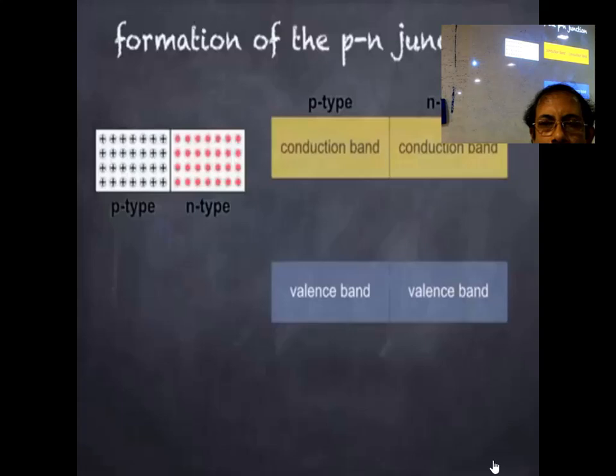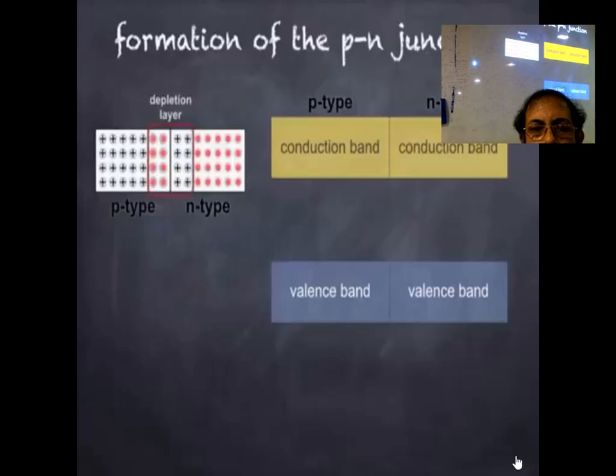Where the p-type and n-type regions meet is known as a p-n junction. Here, electrons from the n-type material move across the junction and combine with holes from the p-type, and vice versa. This is a process known as diffusion, which creates a region within the semiconductor known as the depletion layer. The depletion layer is effectively an insulator due to the lack of majority charge carriers within it.